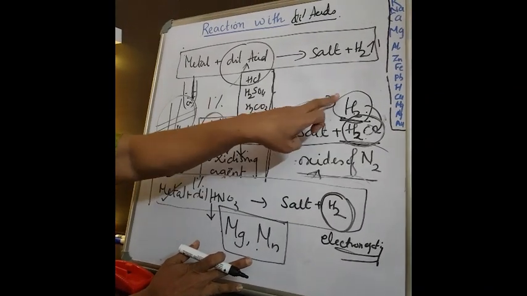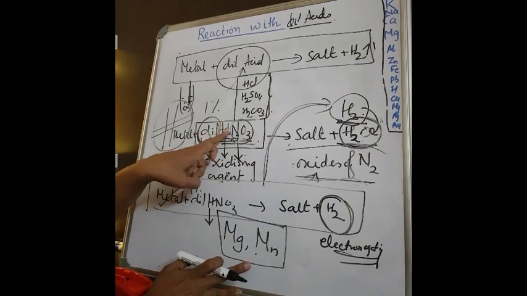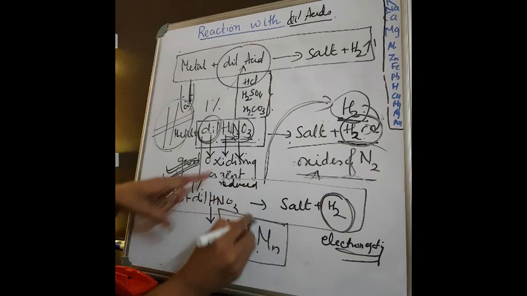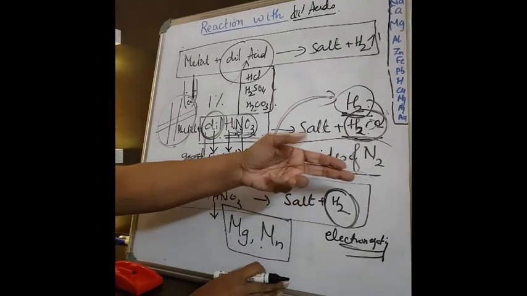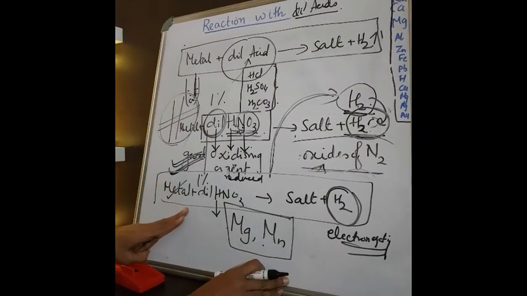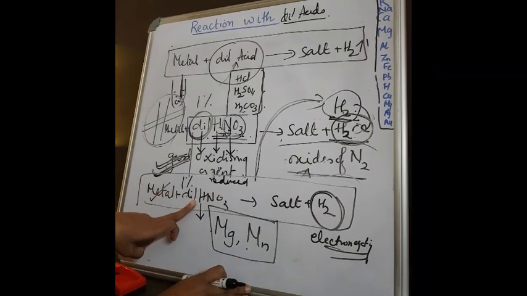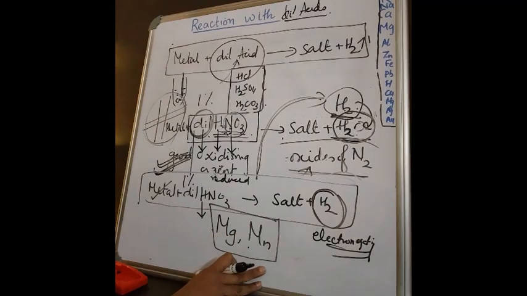It oxidizes the hydrogen to water, and itself gets reduced, very important, to oxides of nitrogen like nitric oxide, nitrogen dioxide or nitrous oxide. But in this also there are two exceptions. What is that? Two metals will give hydrogen on reaction with dilute nitric acid. What are they? Magnesium and manganese.